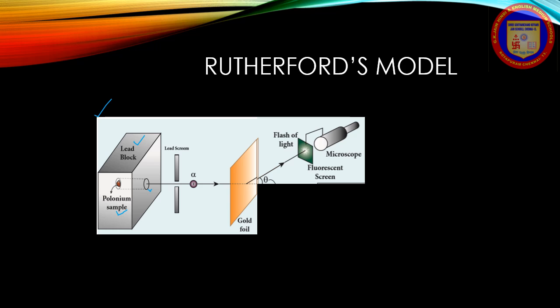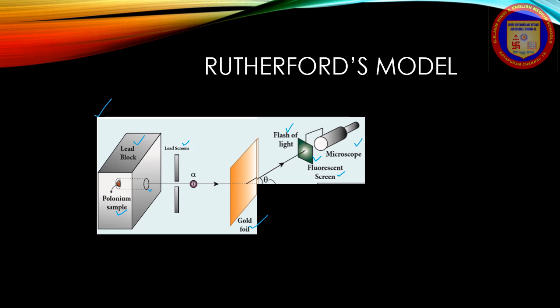The alpha particles coming through the fine hole of the lead box pass through another hole made in the lead screen. These particles are now allowed to fall on a thin gold foil, and it is observed that alpha particles passing through the gold foil are scattered through different angles. A movable screen, which can move from 0 to 180 degrees and is made of zinc sulfide, is kept on the other side of the gold foil to collect the alpha particles. Whenever alpha particles strike the screen, a flash of light is observed which can be seen through a microscope. So using the microscope we can record the values.